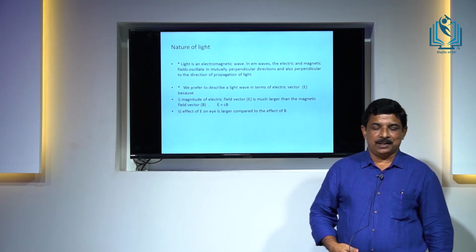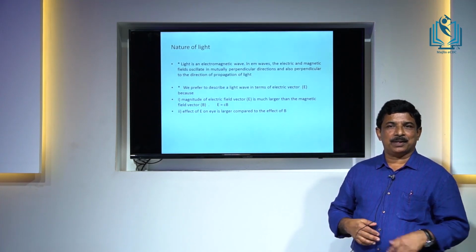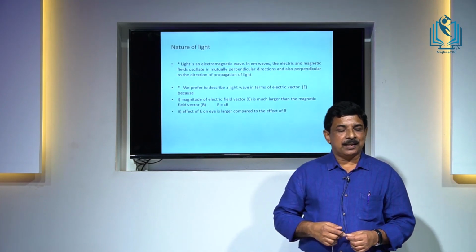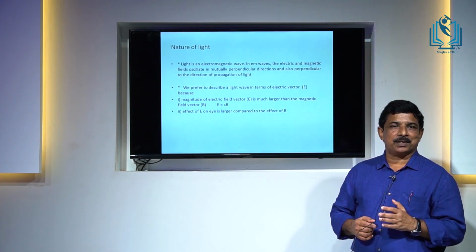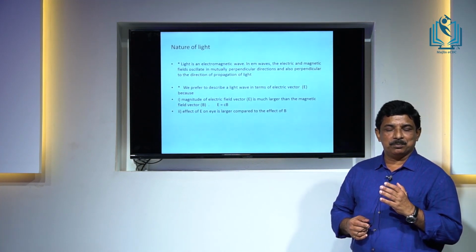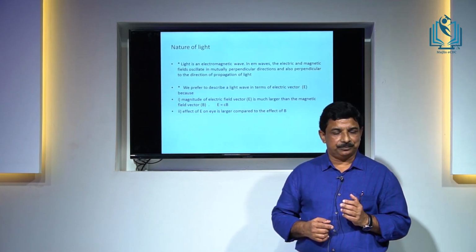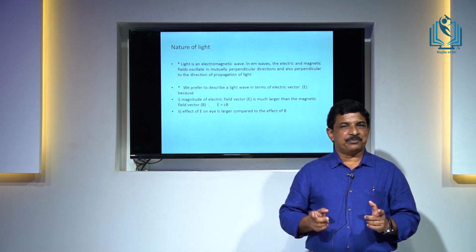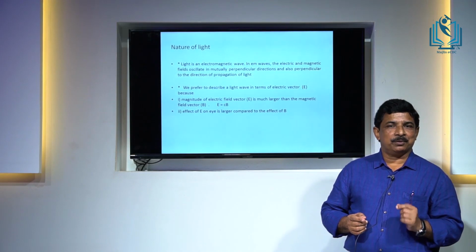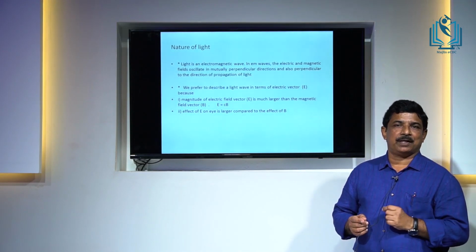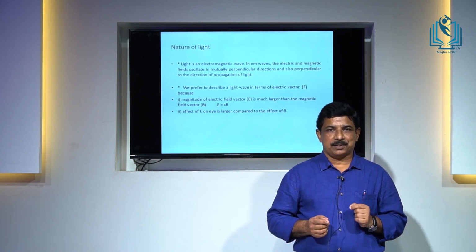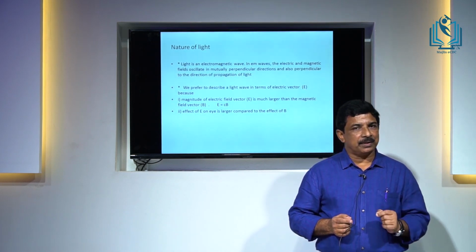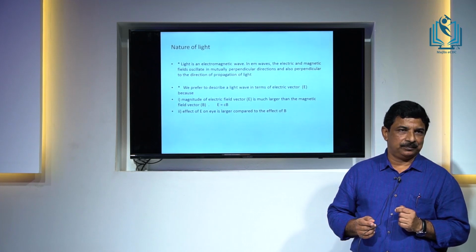Light is an electromagnetic wave. In an electromagnetic wave, the electric and magnetic fields oscillate perpendicular to the direction of propagation of light, and they are also mutually perpendicular to each other. Whenever we explain the phenomenon or the effects of light, generally we prefer the electric field vibrations, even though there are magnetic field vibrations.